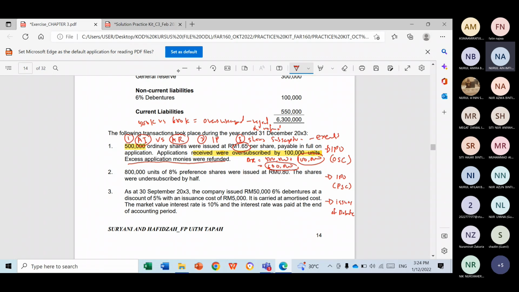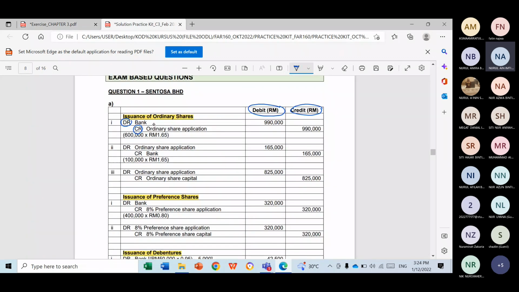Okay, so let us do the answer together. The first step is to record the amount that you receive. How much do you receive? 600,000. How much is the issue price? RM1.65. So this is the amount that you receive, 990,000. But somehow, you only issue 500,000. So what do you need to do? You have to reject and refund the excess. How much? 100,000.